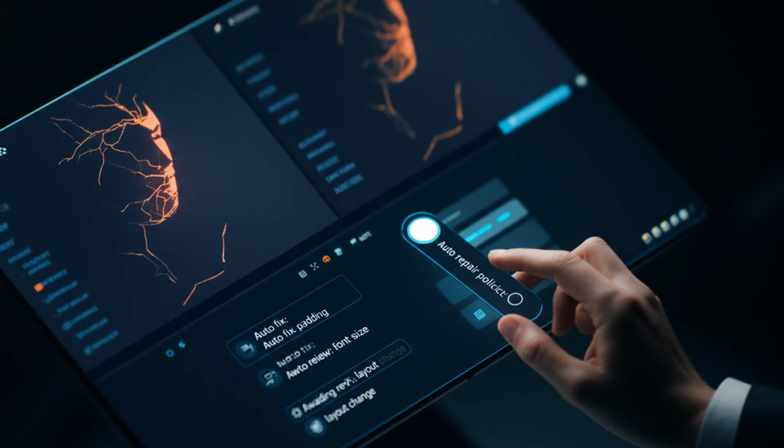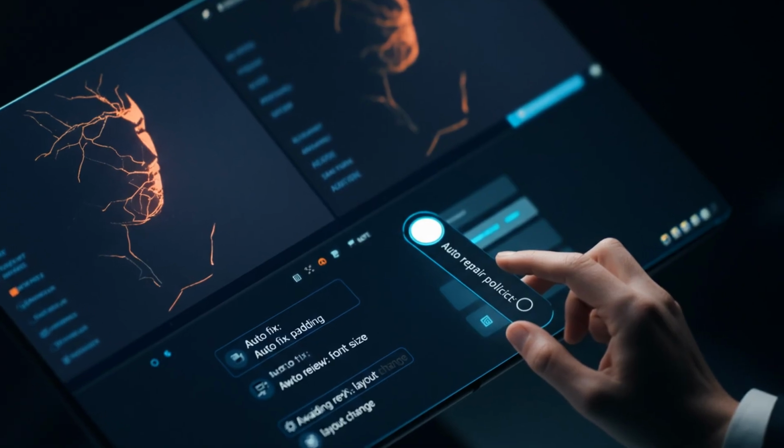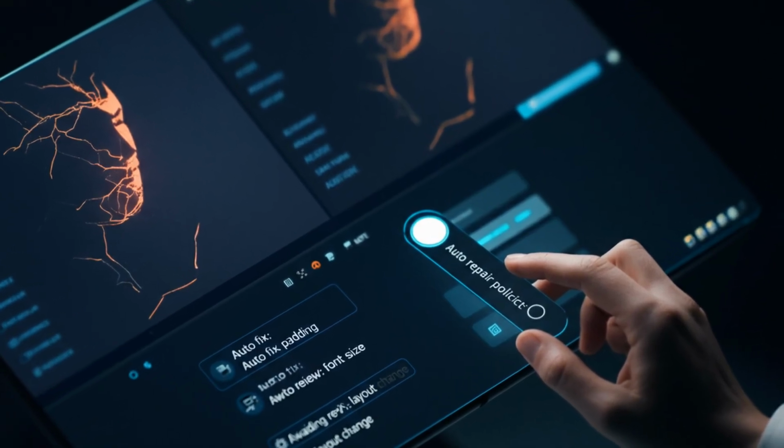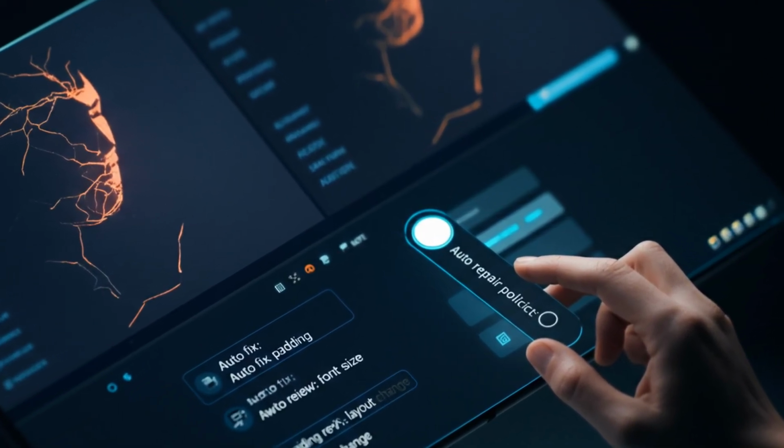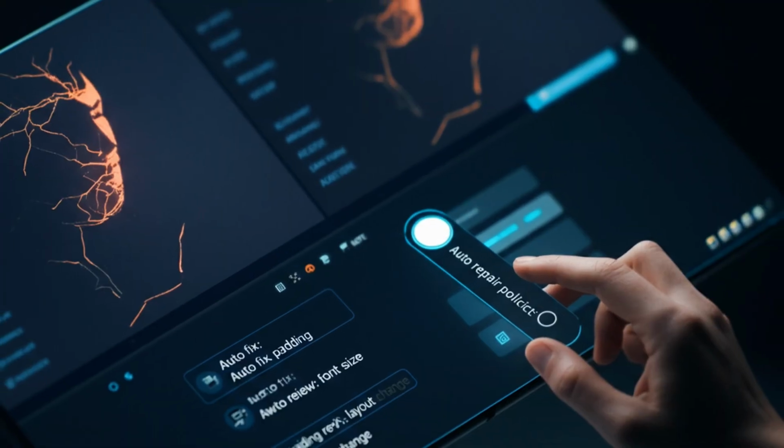You can set policies so minor layout issues autofix, while riskier changes pause for human approval. Instead of babysitting every pixel, you review a clean history of self-healed iterations and only step in when the agent is truly stuck. This is not just convenience. It changes how much front-end work a single developer can own.